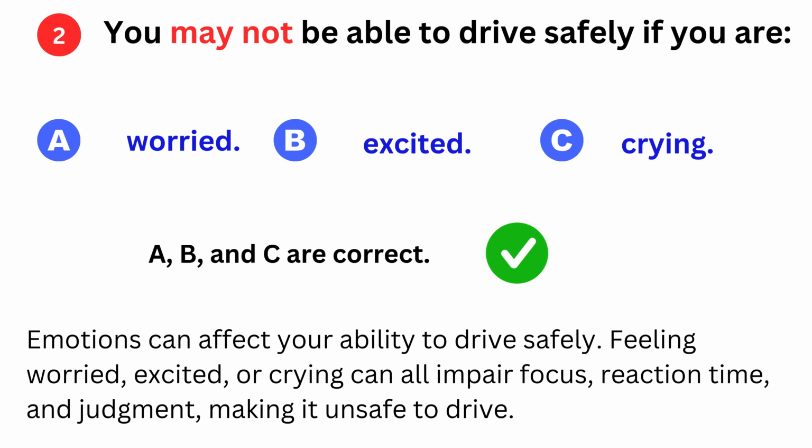A, B, and C are correct. Emotions can affect your ability to drive safely. Feeling worried, excited, or crying can all impair focus, reaction time, and judgment, making it unsafe to drive.